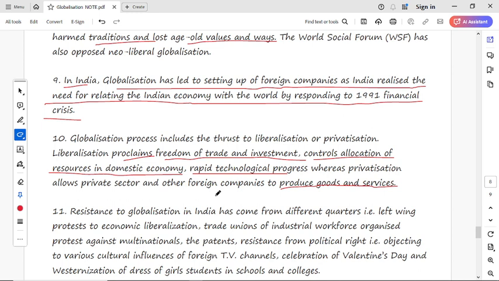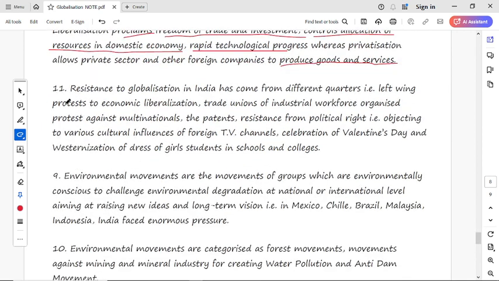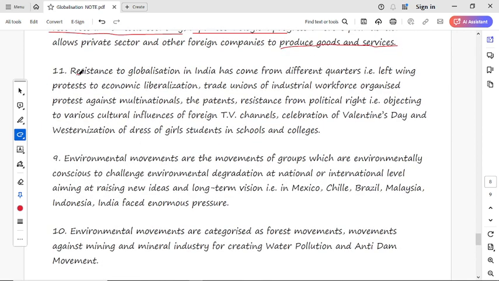Okay, now next, the 11th number, resistance to globalization. What does resistance mean? Challenges to globalization in India have come from different quarters. Left wings protest against economic liberalization, trade unions of the industrial workforce organized protests against multinationals and patents, and resistance from the political right objected to various cultural influences of foreign TV channels, liberalization of Valentine's Day and westernization of dress of girl students in school and college. See, what are the resistances to globalization in India?